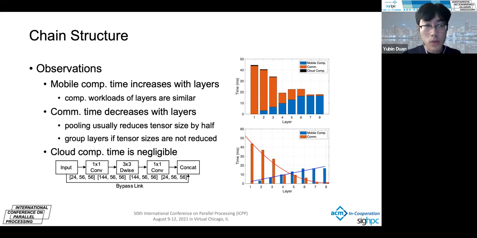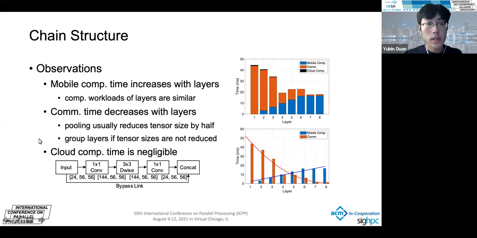Admittedly, in some models, they have a bottleneck module as shown in the figure. Within this module, the output tensor size increases with the number of layers. However, we can treat that as an entire virtual block without considering the potential cut points within this module. That is because there is no need to spend more computation effort to get a larger tensor output for offloading.